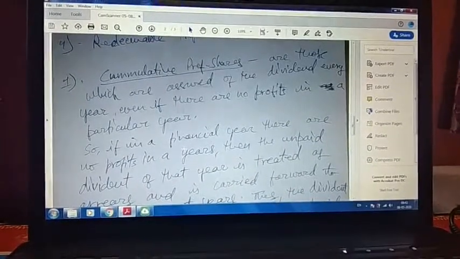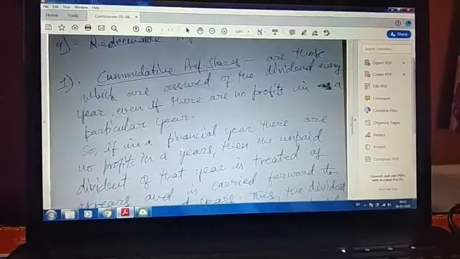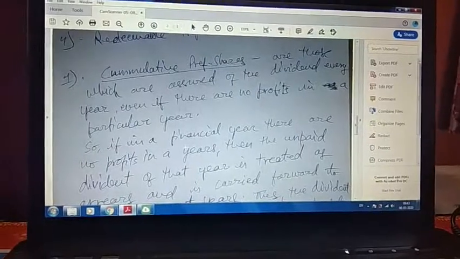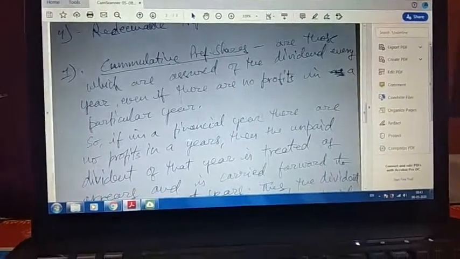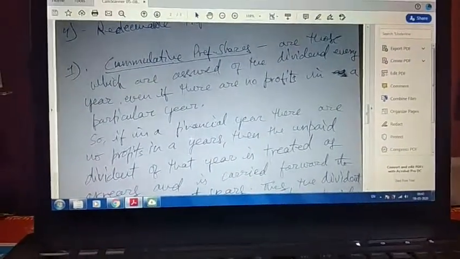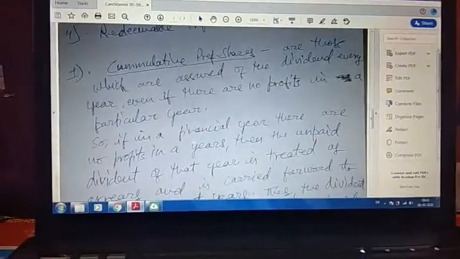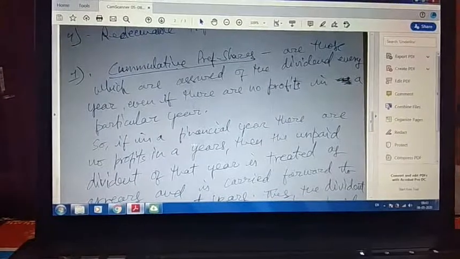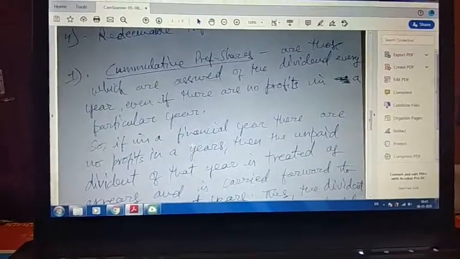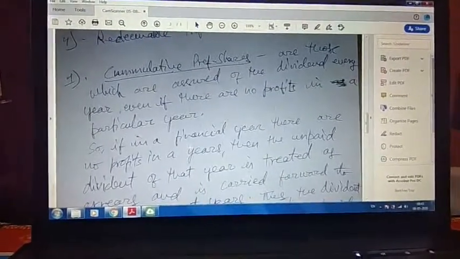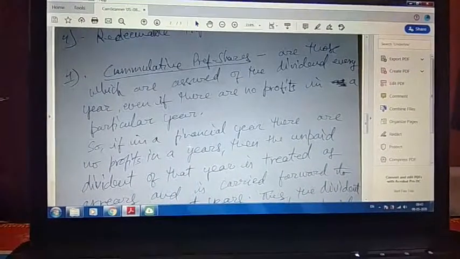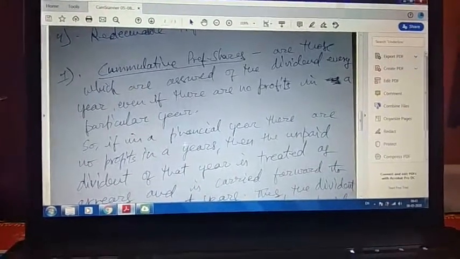Let's say this year there is no profit, so no preference dividend could be given, so it is carried forward to the next year. Let's say next year also there are not enough profits, so it will be carried forward to the third year. And if in the third year there is a profit, then collectively, cumulatively, all the accumulated dividend for the first and second year will be paid in the third year.